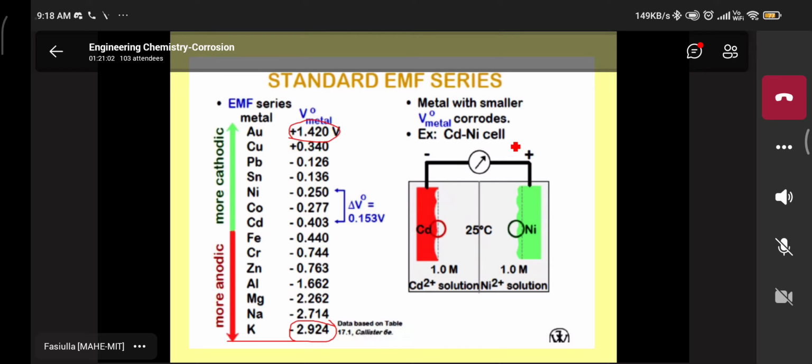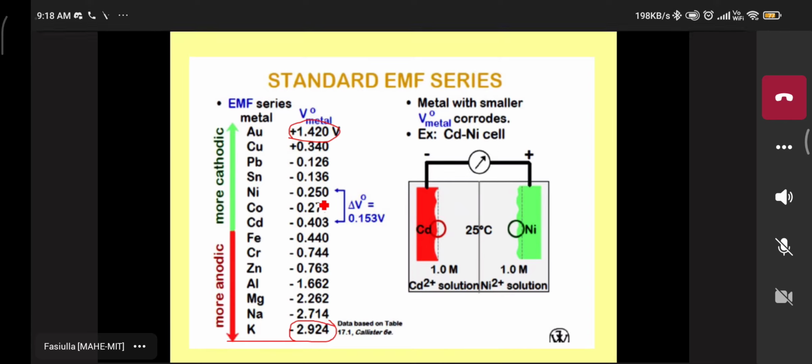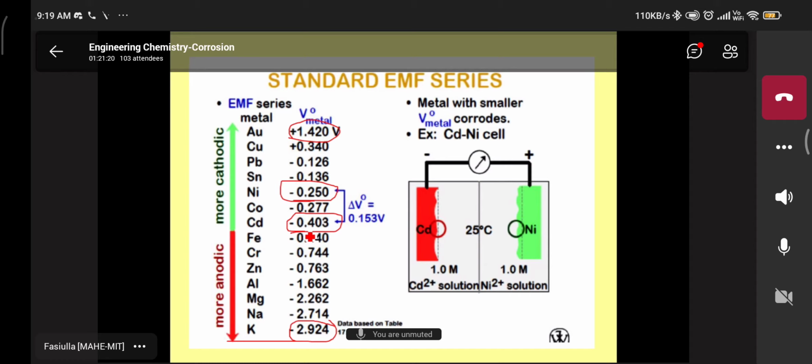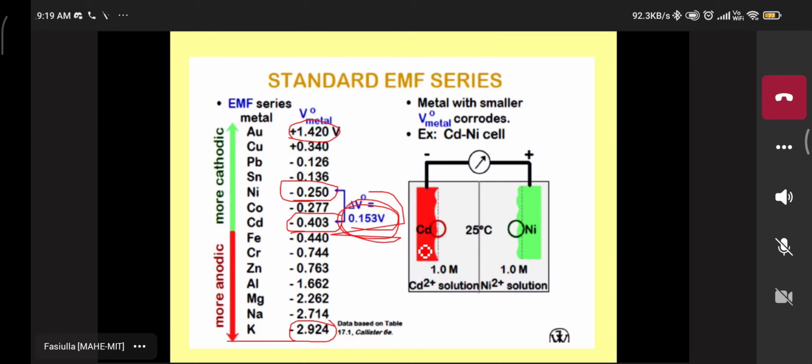For example, in the nickel cadmium cell, please listen. What about the nickel? This one, nickel, EMF series, minus 0.25. Then the cadmium, minus 0.4. What is the difference? Sir, minus 1.53 volt.